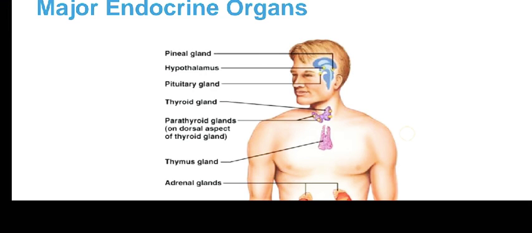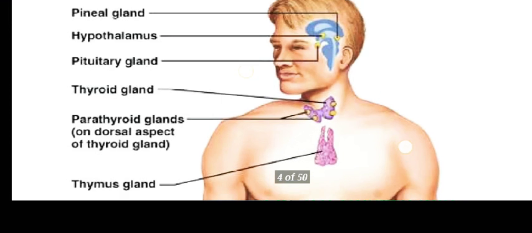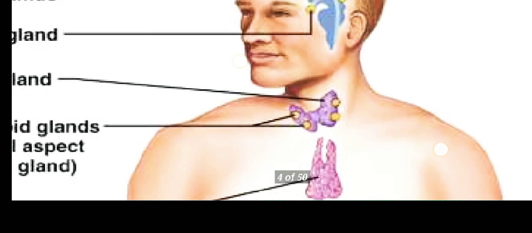Second, we will discuss the pituitary gland, also known as the master gland here. It is the smallest endocrine gland as well, and the hormones secreted by the pituitary gland influence the secretion of other glands. It is called the master gland because it controls the activity of other hormones, and its job is to receive messages about particular hormones. So this is why the pituitary gland is a very important gland.